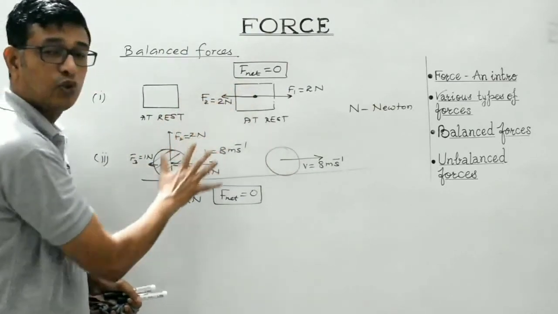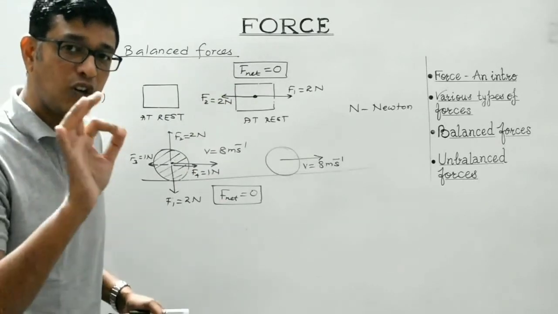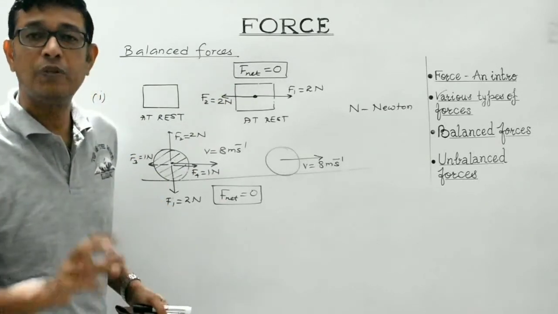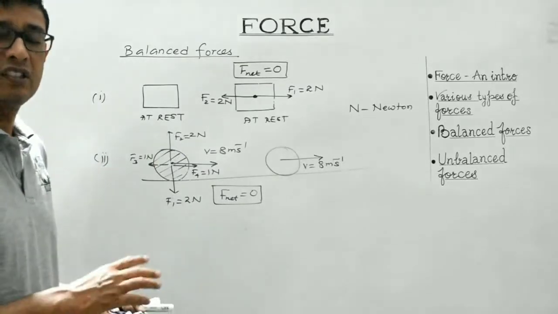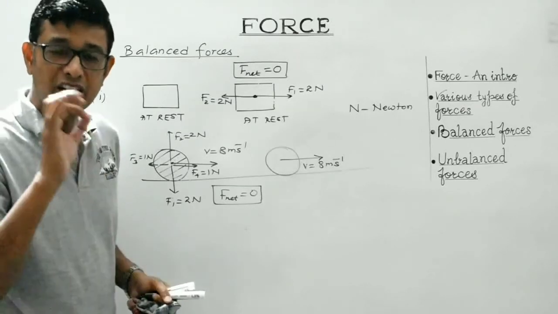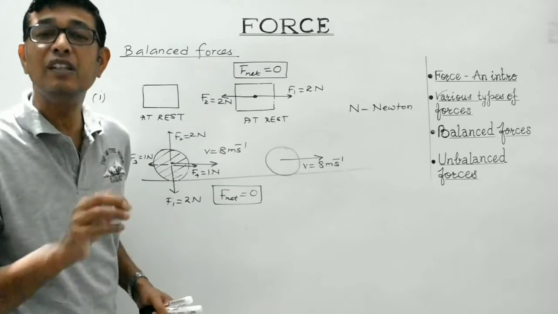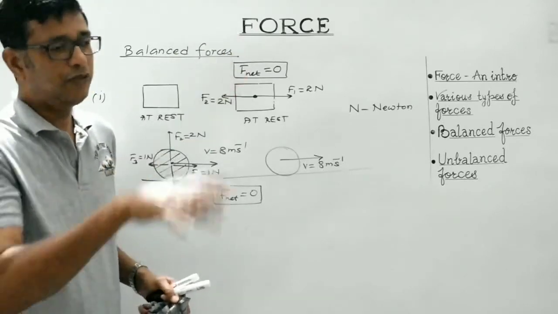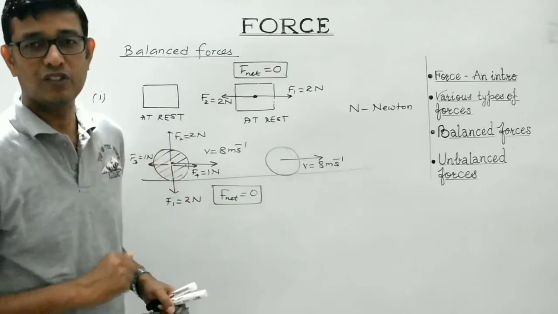So these forces, which do not change the state of a body, are said to be balanced forces. So what is the mandatory condition for the forces to be balanced ones? The condition is that the net force acting on the body must be 0. Then all the forces acting on that particular body may be said to be balanced forces.